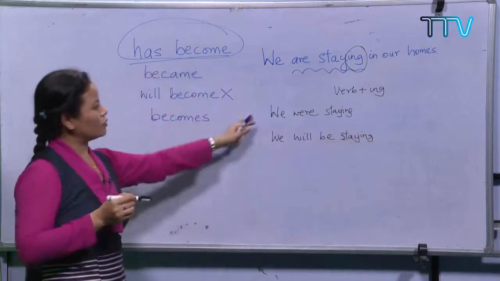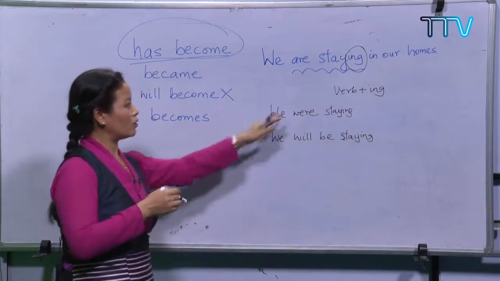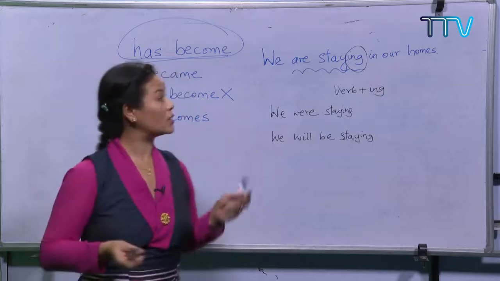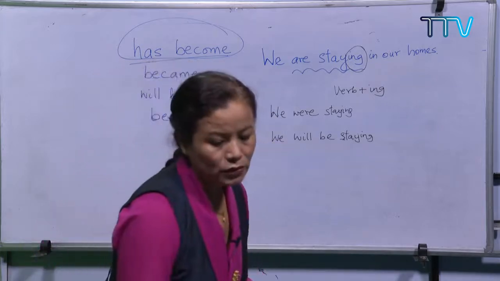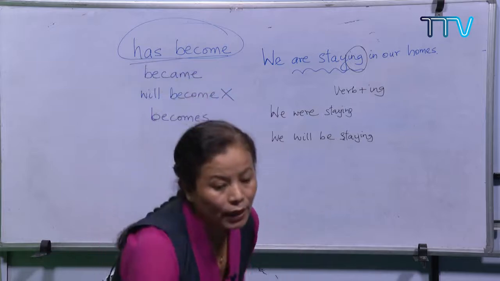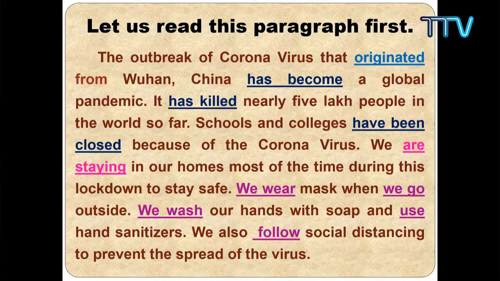Okay. So, we were staying, we will be staying. So, that all suggests the tense, right, the time. Okay. So, most of the time during this lockdown, to stay safe, we wear mask when we go outside. Here, you'll see that we wear mask. So, we wear is showing present tense. When we go outside, again present tense, right?